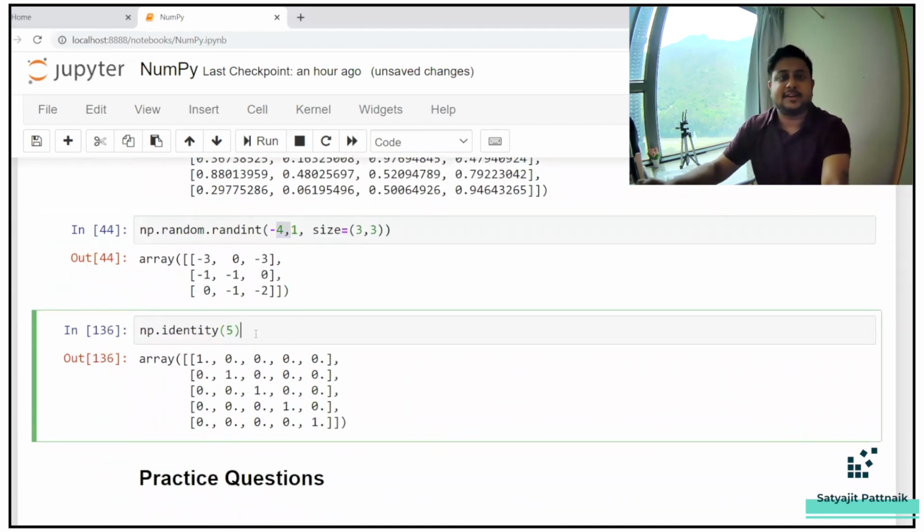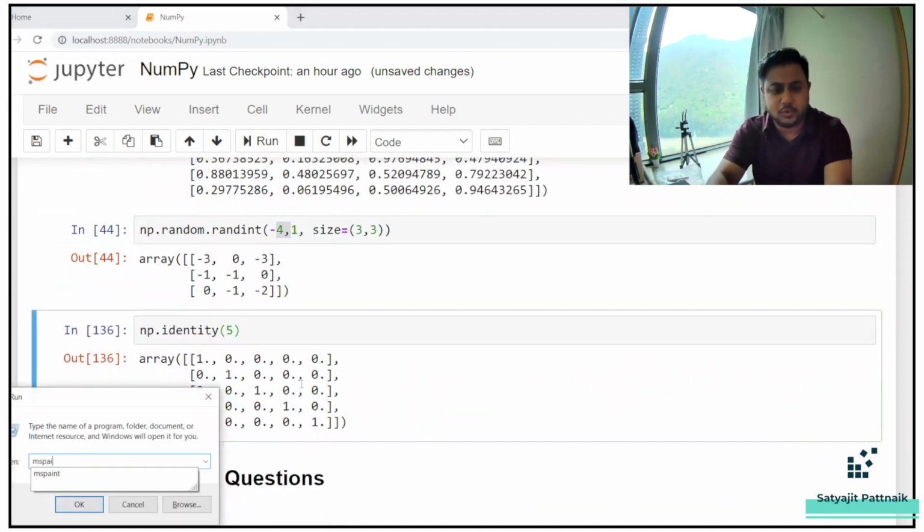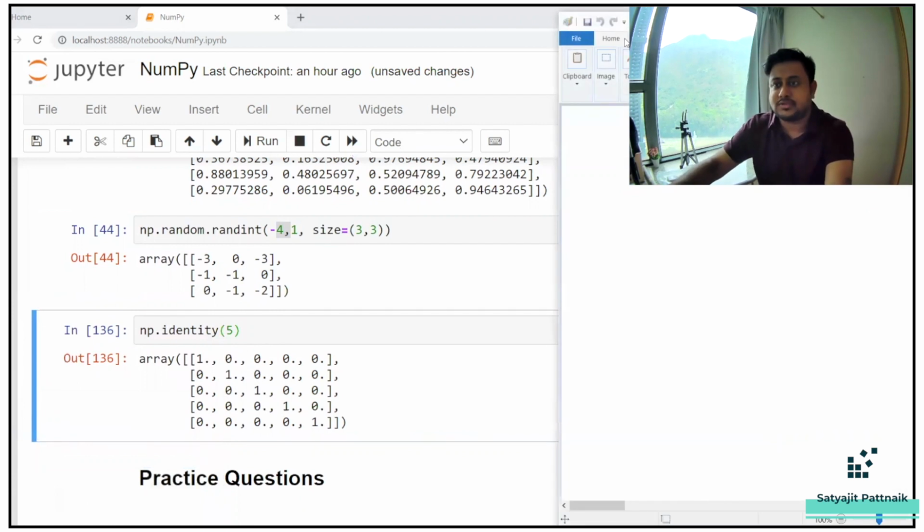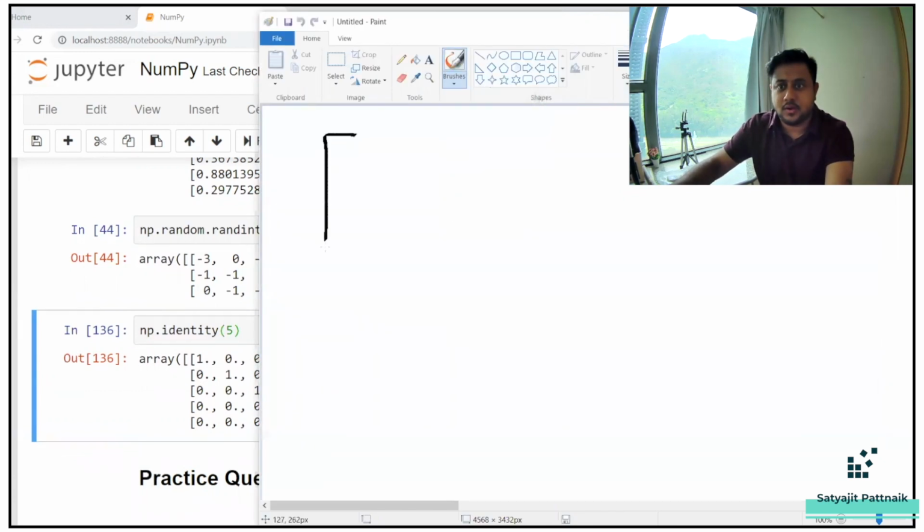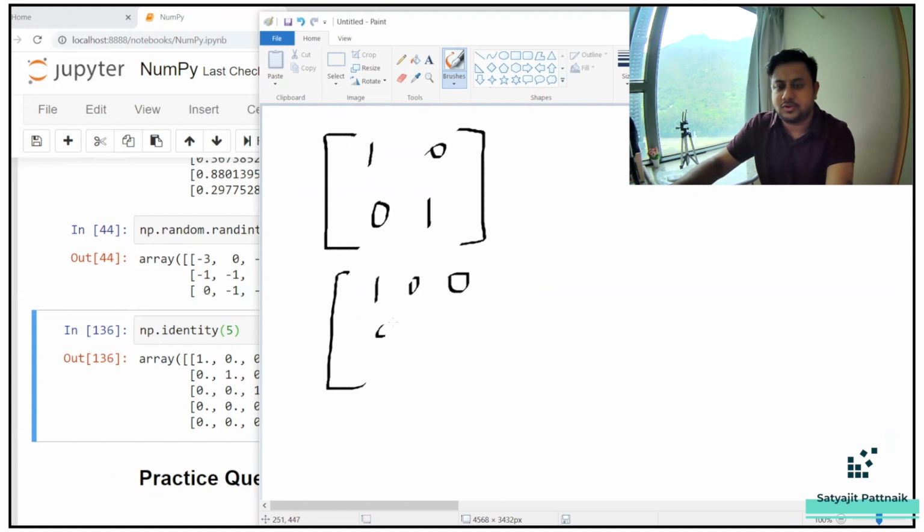Next comes your identity matrix. Everybody must know about the identity matrix, because way back in our school days we were taught about it. A 2 cross 2 identity matrix looks like this: 1, 0, 0, 1. A 3 cross 3 will look like this: 1, 0, 0, 0, 1, 0, 0, 0, 1.